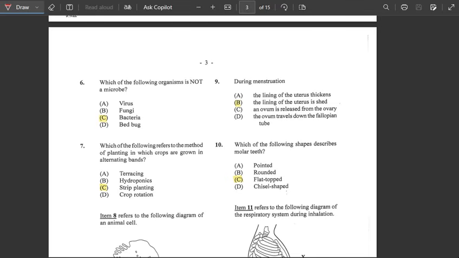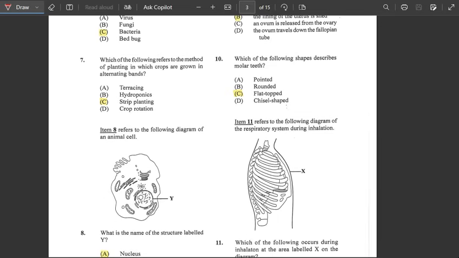Number 10, it says which of the following shapes describes molar teeth? Alright, so molar teeth, we could plainly see, are not pointed and not round. And they're not chisel shaped as well. It could be flat topped. Alright, so molar teeth would be flat topped. So the answer would be C.